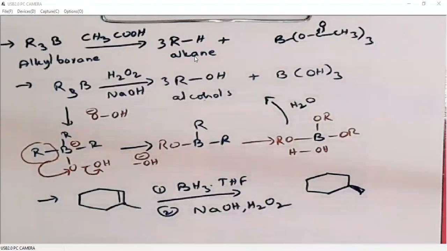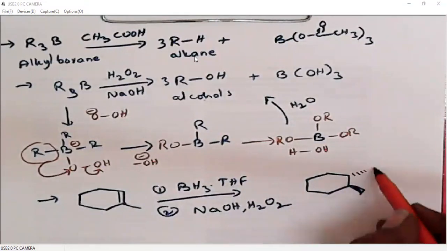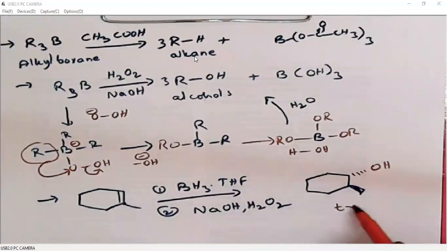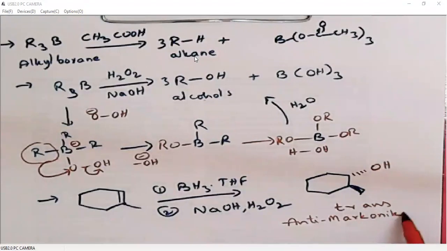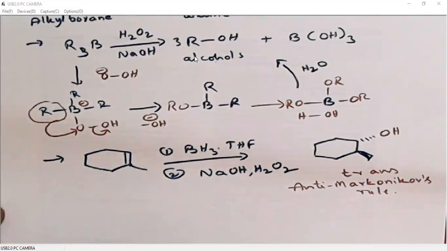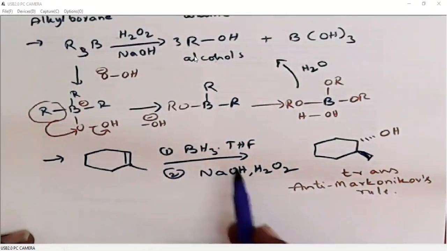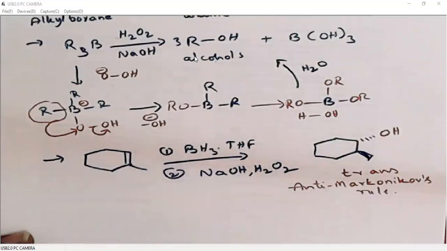Boron addition is a syn addition, so it will follow the anti-Markovnikov rule when we do hydroboration and oxidation.